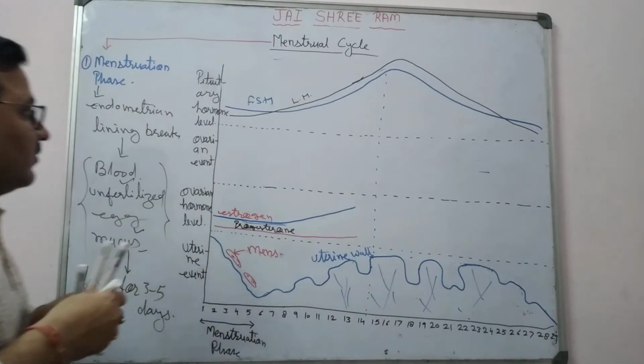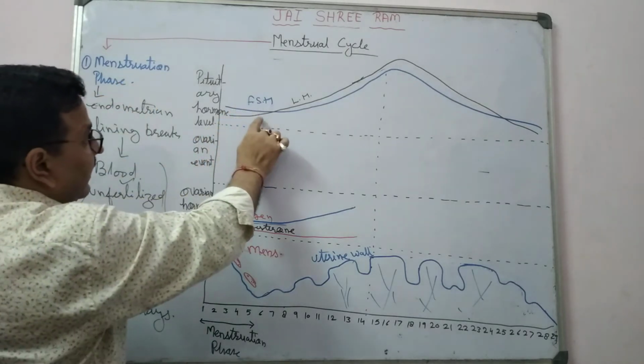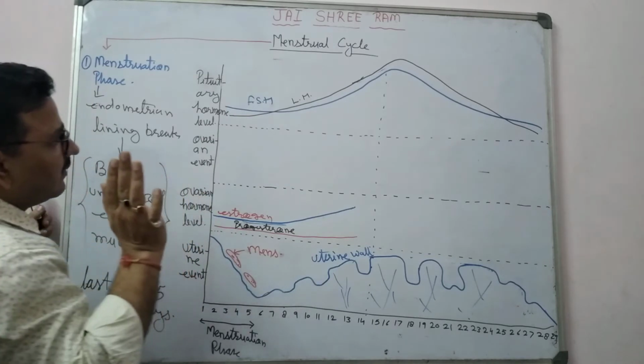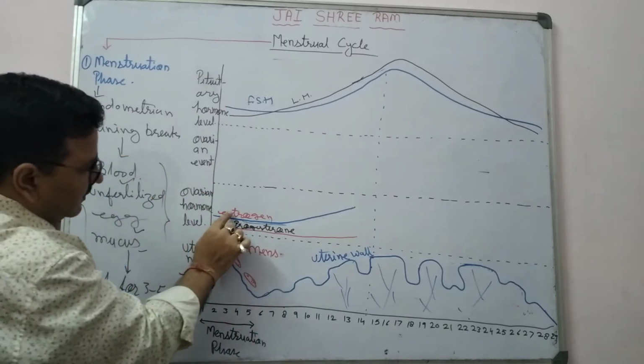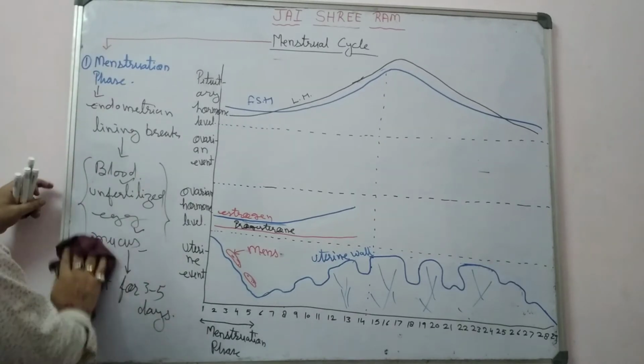So if you observe in the menstruation phase, FSH and LH are at their low level, right? And estrogen and progesterone are also at their low level.